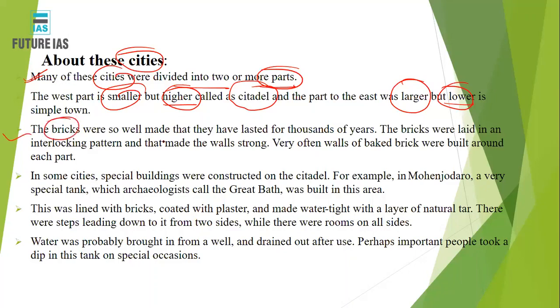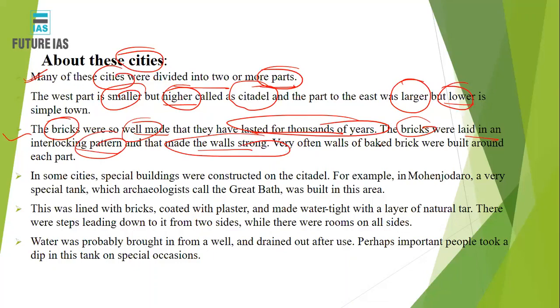The bricks used for the construction were so well made that they have lasted for thousands of years. They were properly baked, properly made from clay, and had a proportionate mixture, so they lasted for thousands of years. The bricks were laid in an interlocking pattern, and they were made into strong walls. Often the walls of big bricks were built around each part. These buildings survived for thousands of years because of the interlocking system in the wall making.